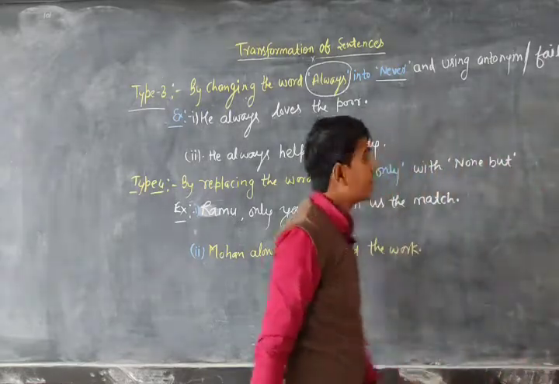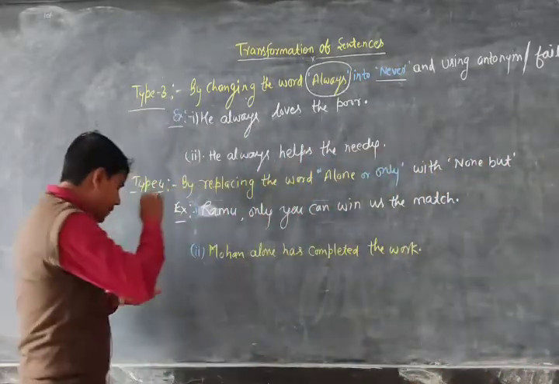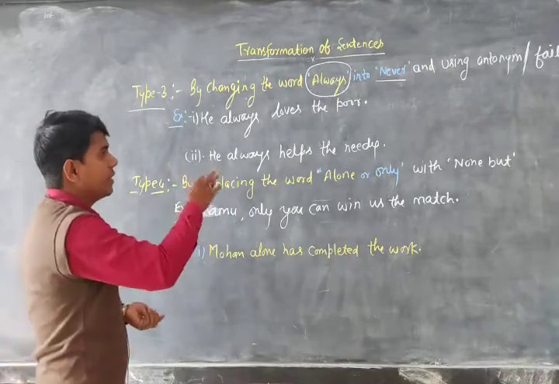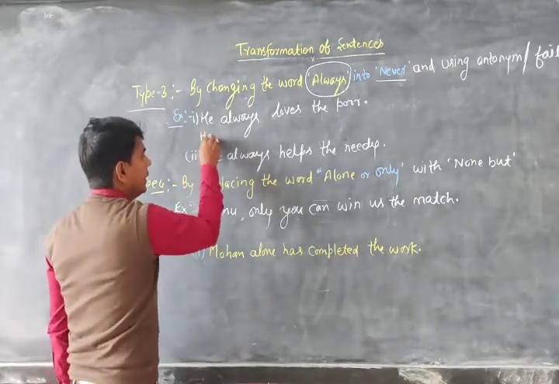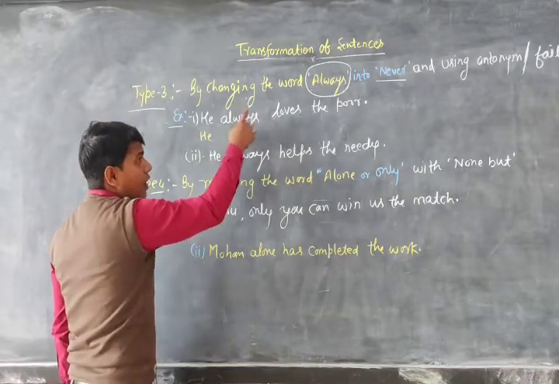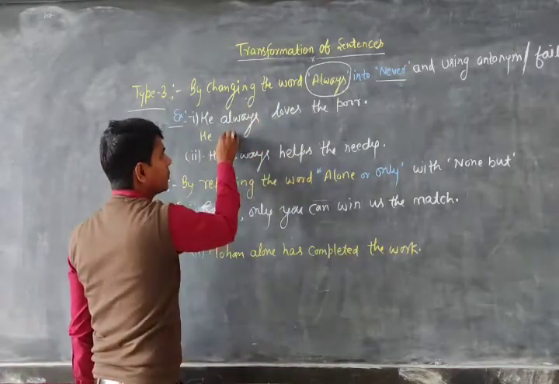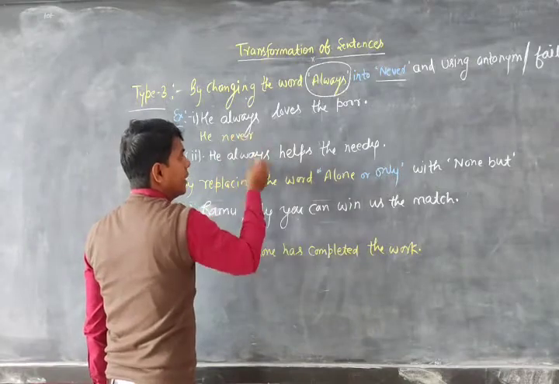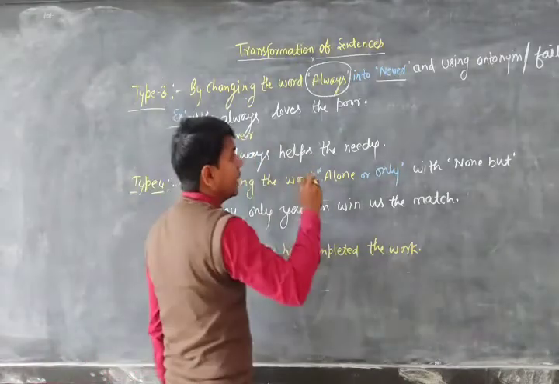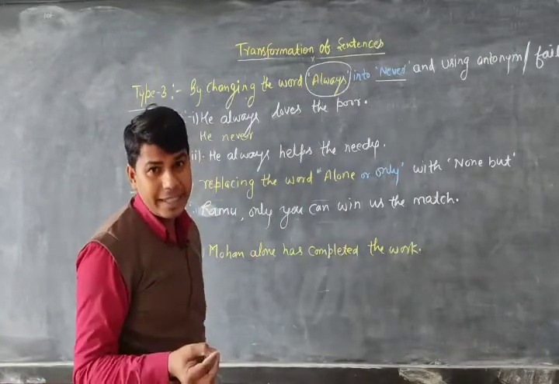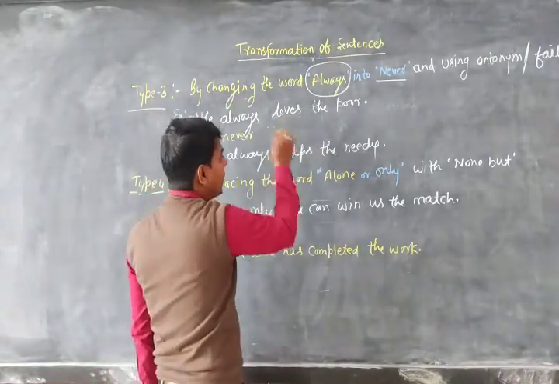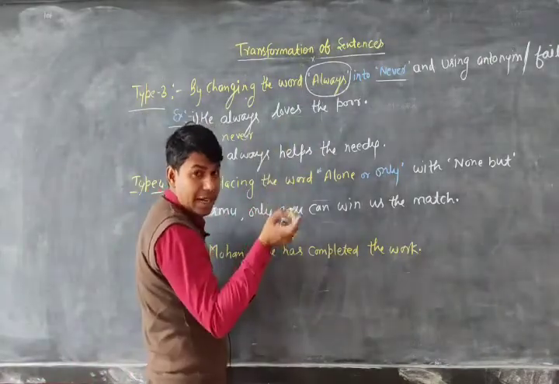Suppose we have the example, he always loves the poor. So always will change into never, he never, and after that we use the antonym of the verb or adjective. In that sentence love is the verb, so we can use its antonym.